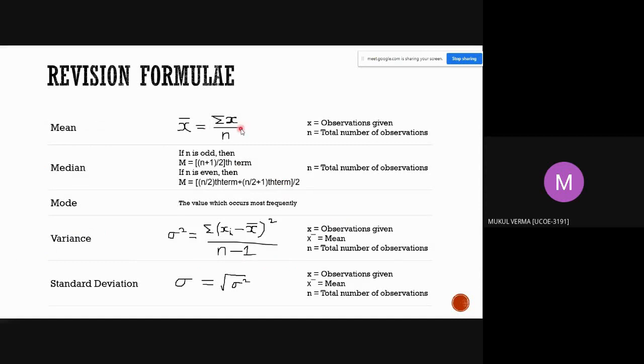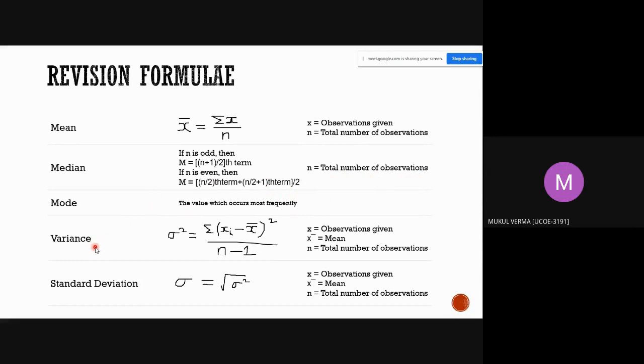Further, we'll look at some important formulas. First is mean. Mean is given by x bar is equal to summation of x upon n, where x is equal to the observations given and n is equal to the total number of observations. Median. If n is odd, then m is equal to the (n plus 1) by 2th term, and if n is even, m is equal to the average of the n by 2th term and the (n by 2 plus 1)th term. Here n is equal to the total number of observations. Mode. The value which occurs most frequently is the mode.